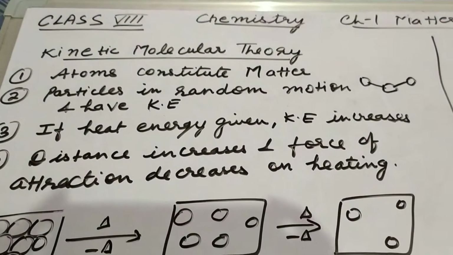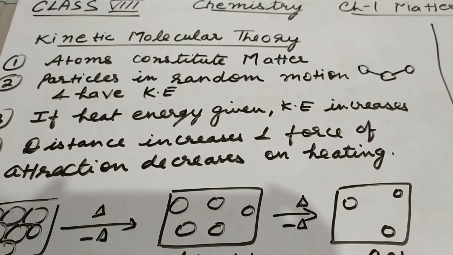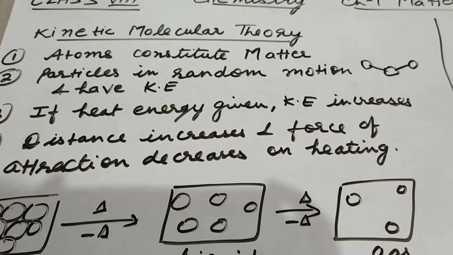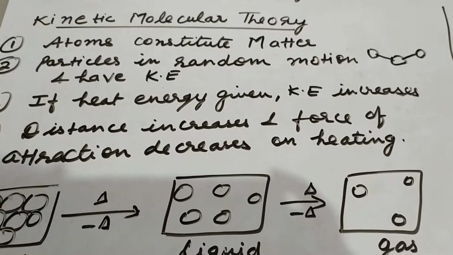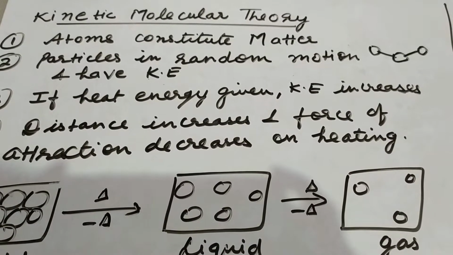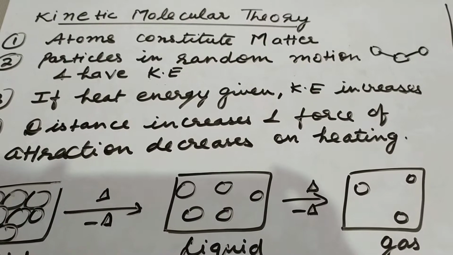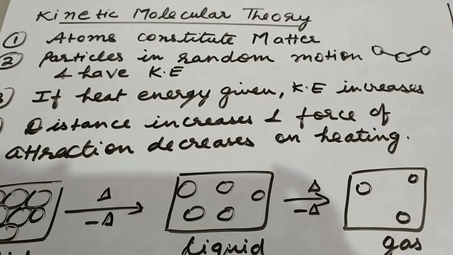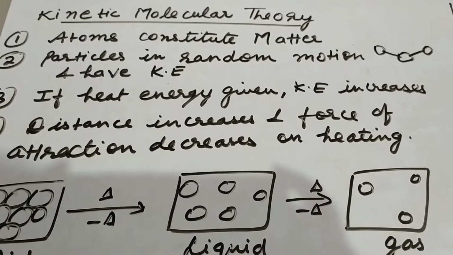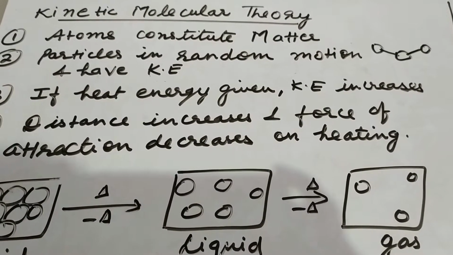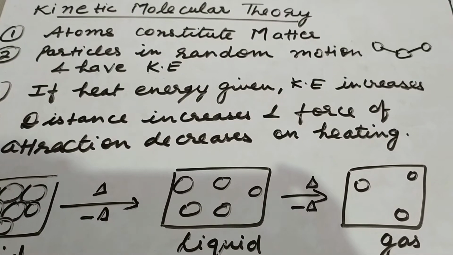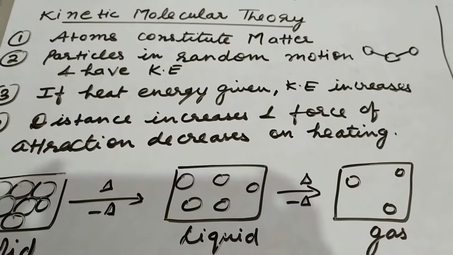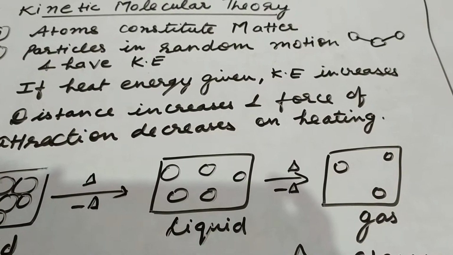Dear students, in this video we'll deal with the kinetic molecular theory, which has certain postulates. The first is that atoms constitute matter. Matter is anything which occupies space and has weight, and it constitutes solid, liquid and gas. These are constituted by the smallest particles called atoms. The second postulate is that atoms always move randomly but in a straight line, and they have kinetic energy, that is, energy possessed by the motion of the particles.